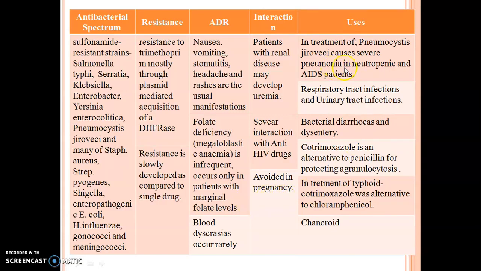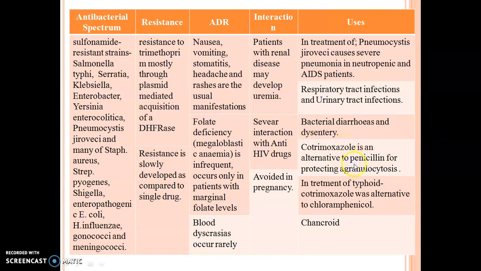Then uses of cotrimoxazole: especially it is used for pneumocystis pneumonia, which also occurs in HIV or AIDS patients. Cotrimoxazole is used for respiratory tract infection and urinary tract infection. It acts as a bactericidal agent in diarrhea-like conditions and dysentery. Cotrimoxazole is an alternative to penicillin in agranulocytosis conditions.